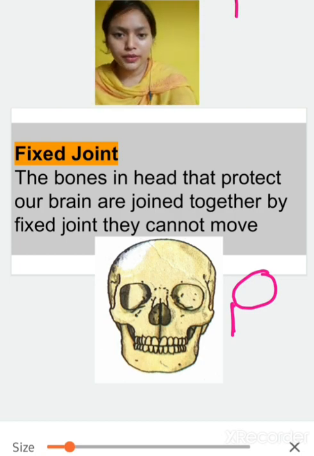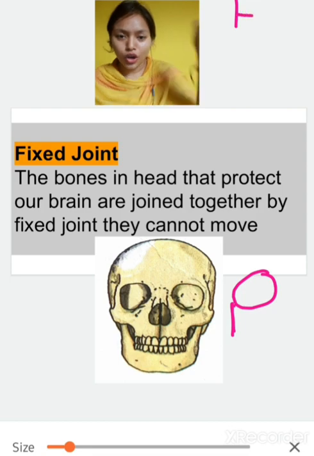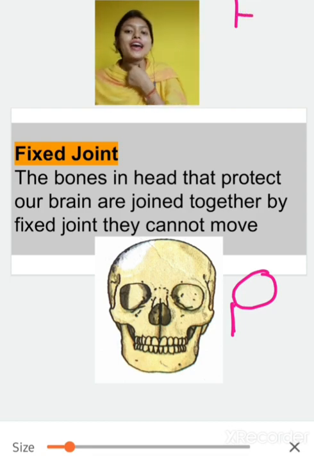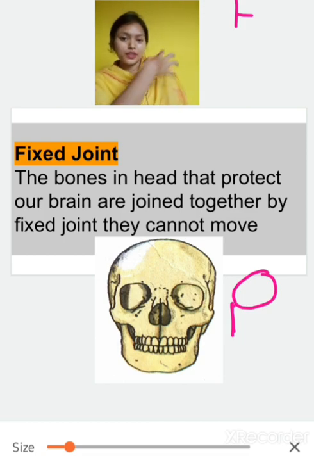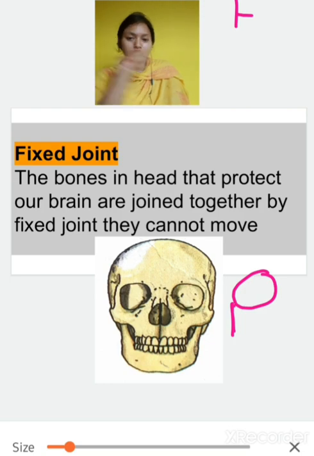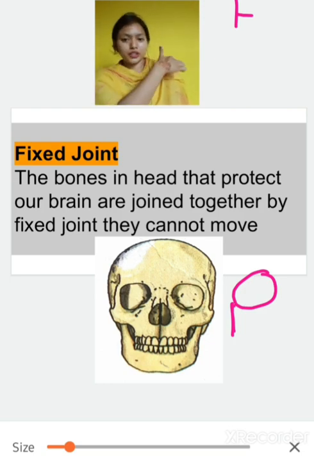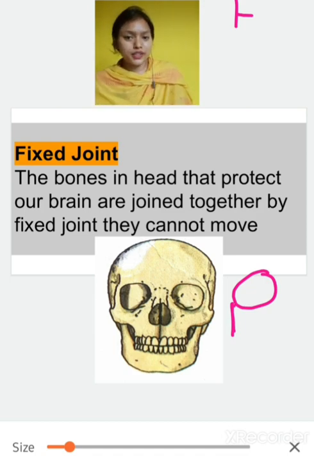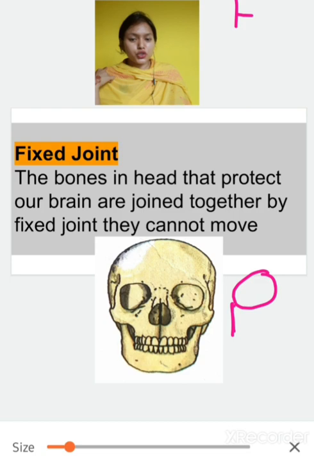Fixed joint. On the neck, which joint is there? Pivot joint is there. And on the two shoulders, which joint is there? Ball and socket, because the ball is present here and here on the shoulders.